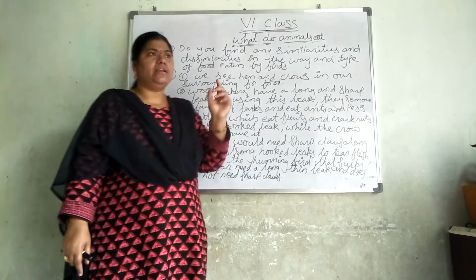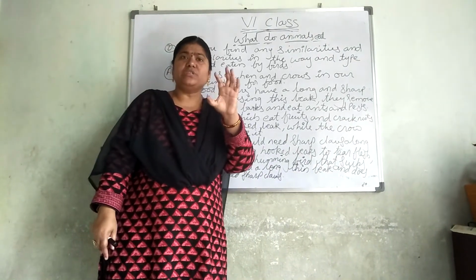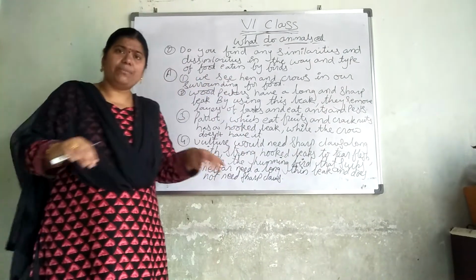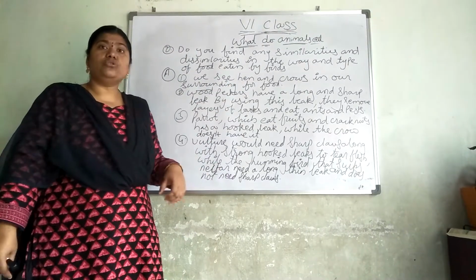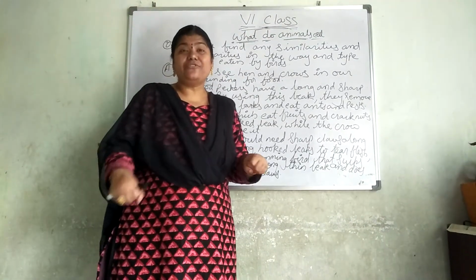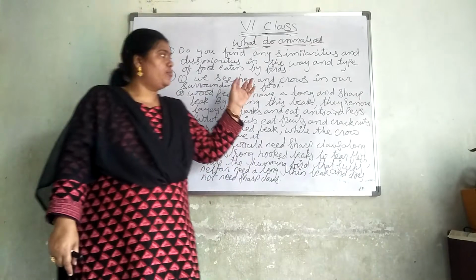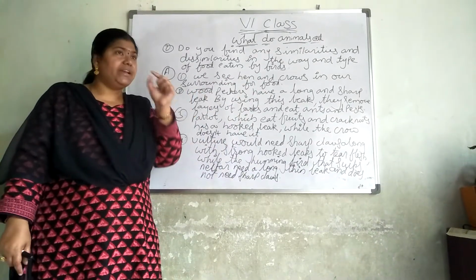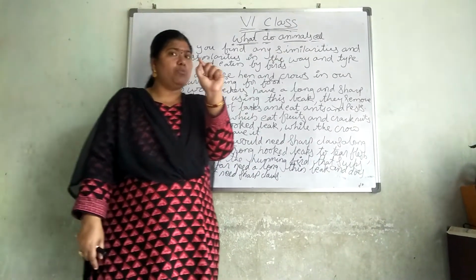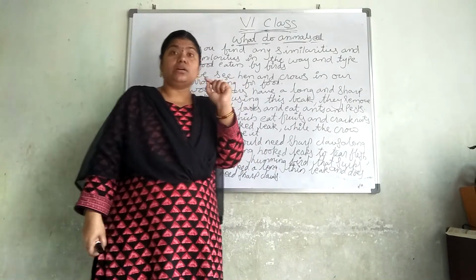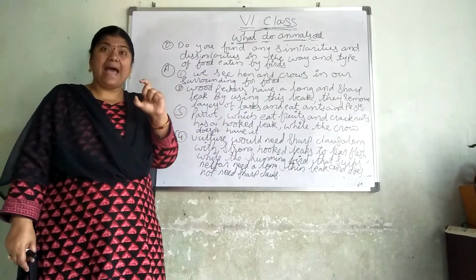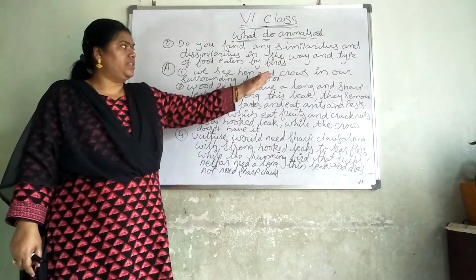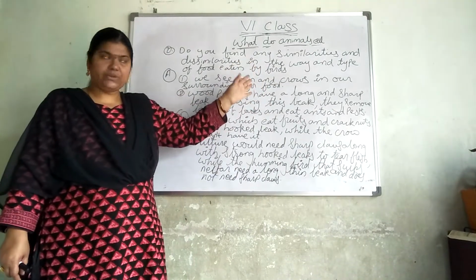The hen uses its claws to dig the mud, but the crow uses its claws to tear the flesh of the animals. Both use beaks only. The hen's beak is very small, while the crow's beak is thick, hard and sharp. These are the differences between hen and crow.